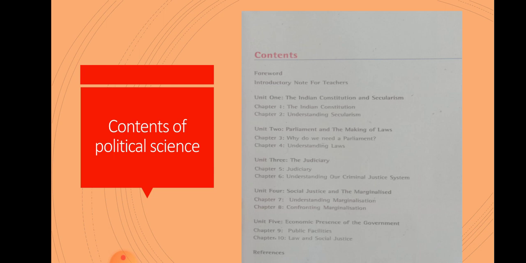The next lesson is like this, children: confronting marginalization. In this particular lesson we are going to discuss minorities and marginalization. The next lesson is economic presence of the government. In economic presence of the government, we are going to discuss a new lesson, that is public facilities.